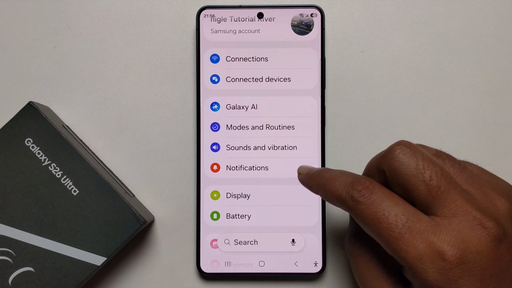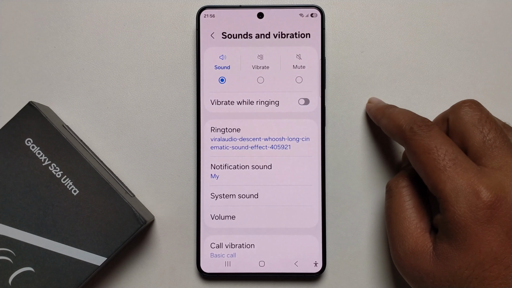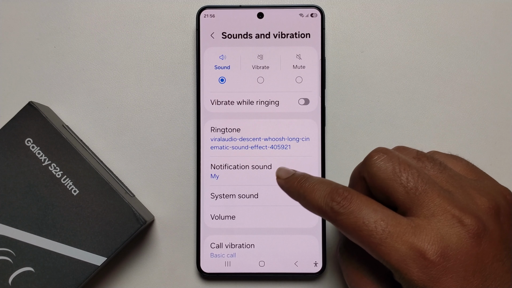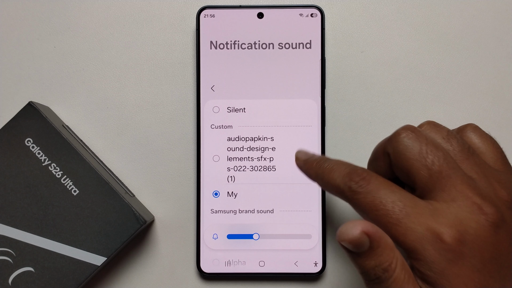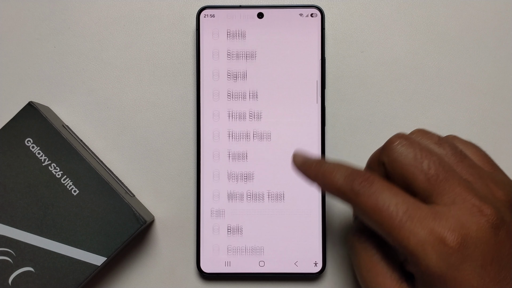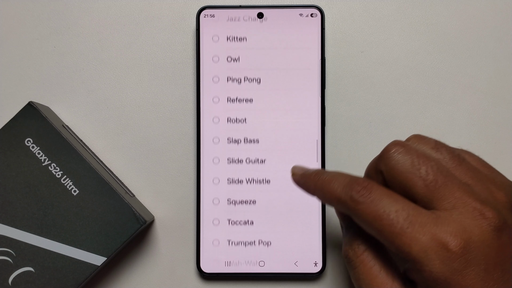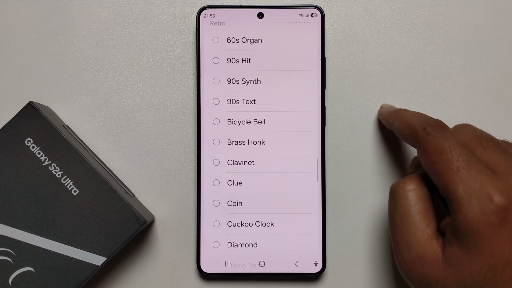Simply open your settings, go to sound and vibration, then notification sound. As you can see, it's showing this option, but not showing the option to add. So don't worry.